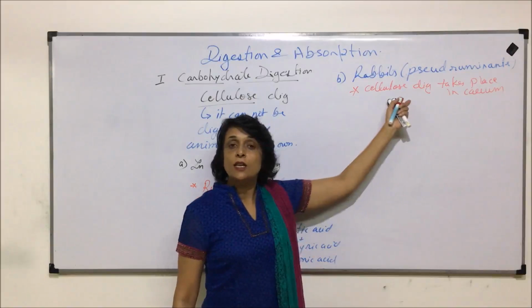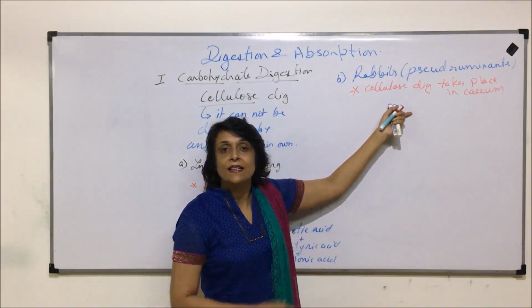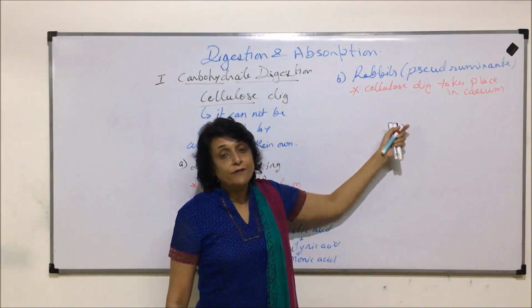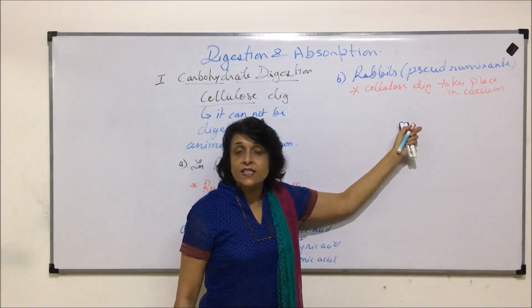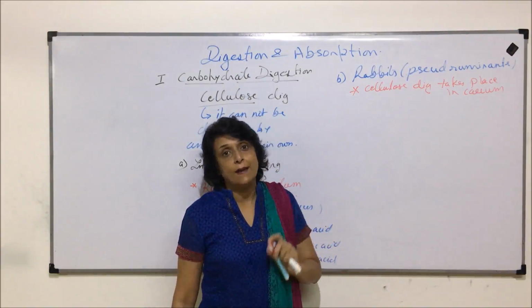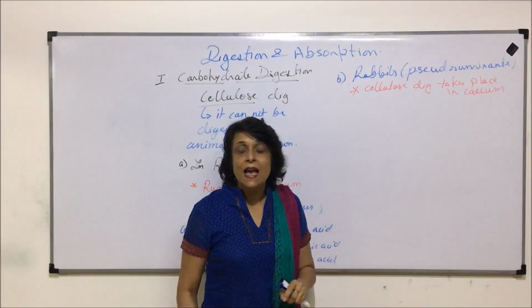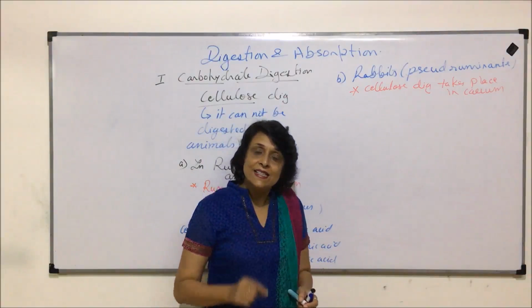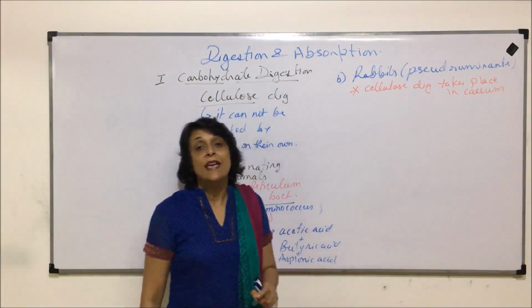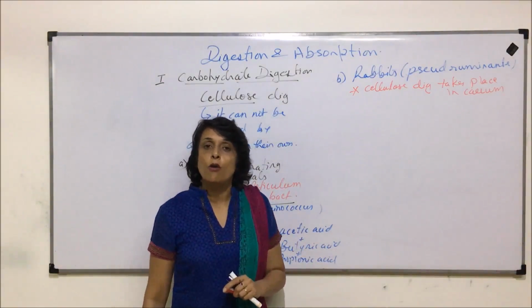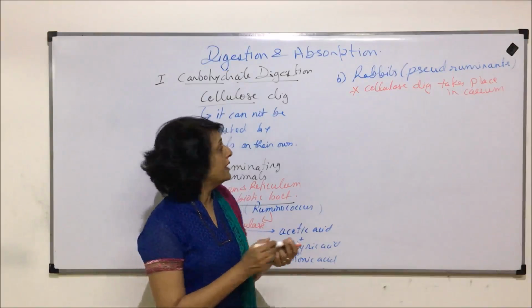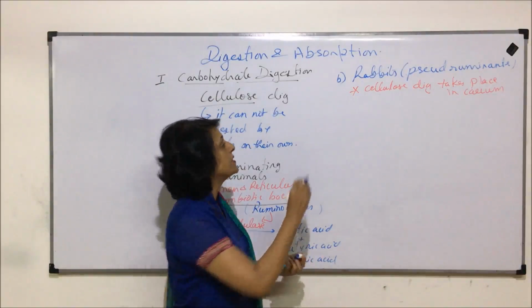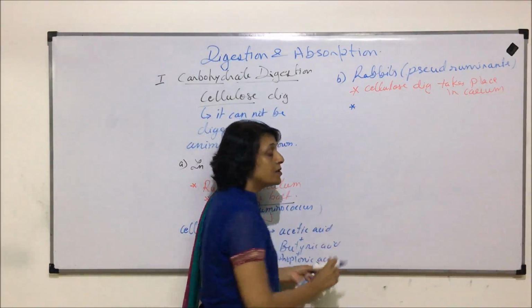If digestion takes place in that last part, that is cecum, after that the digested food will not get absorbed. That means after cellulose digestion in cecum, that digested cellulose is excreted out along with fecal matter. Now there is a very interesting thing which is seen in these kind of animals.